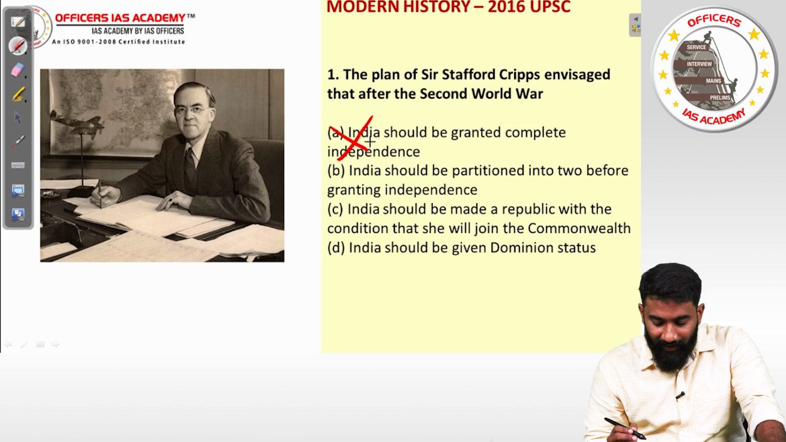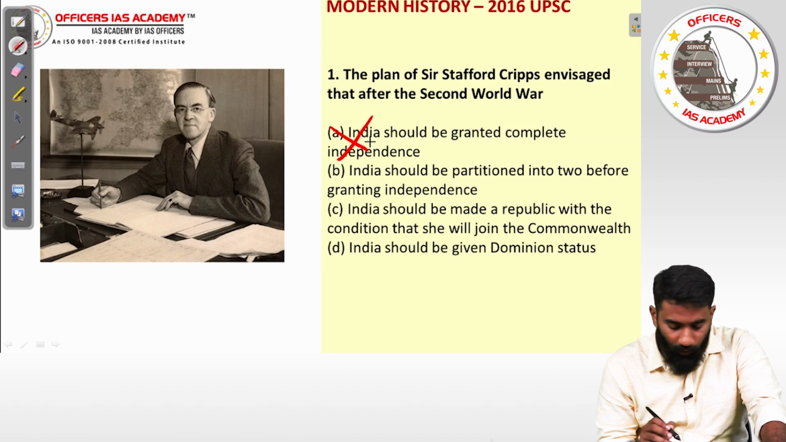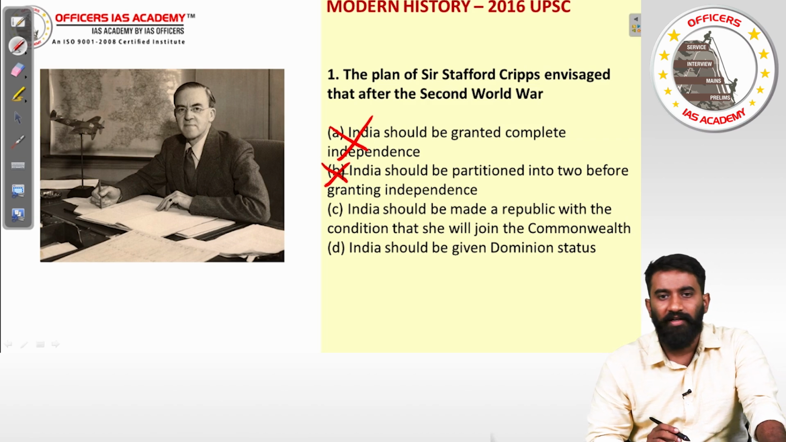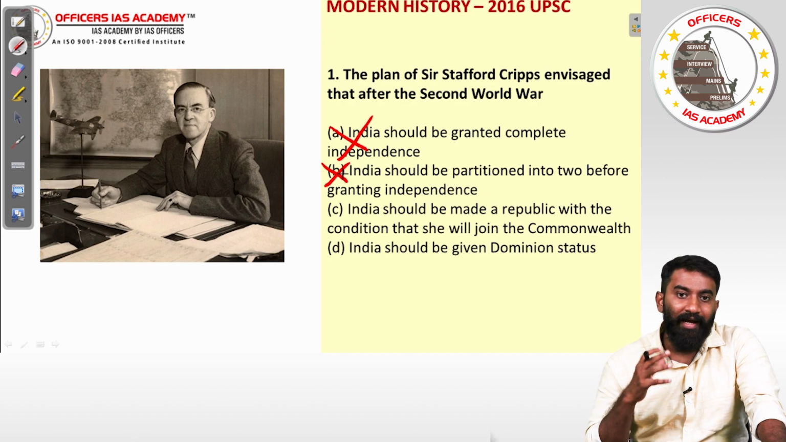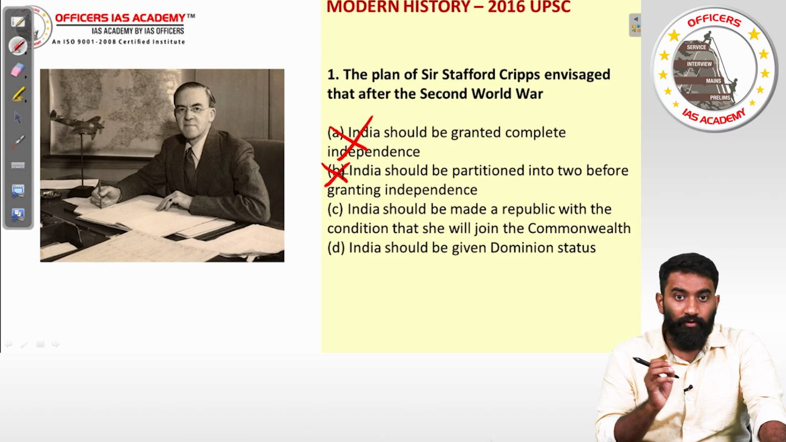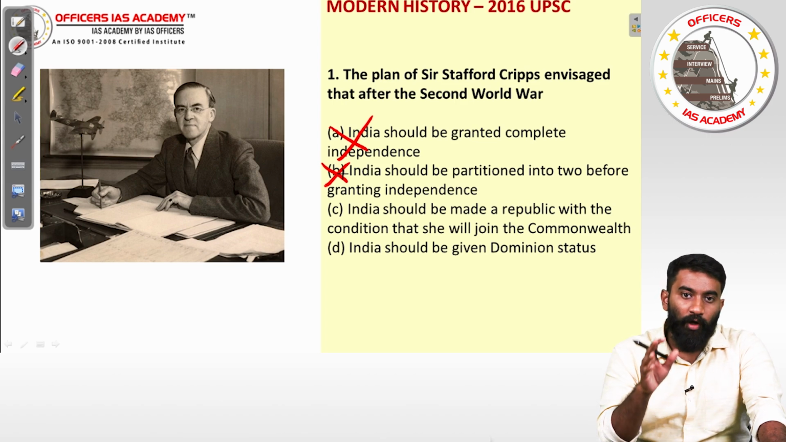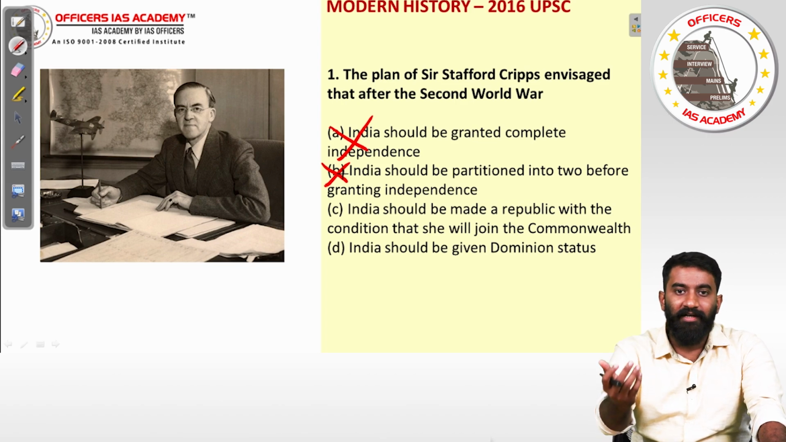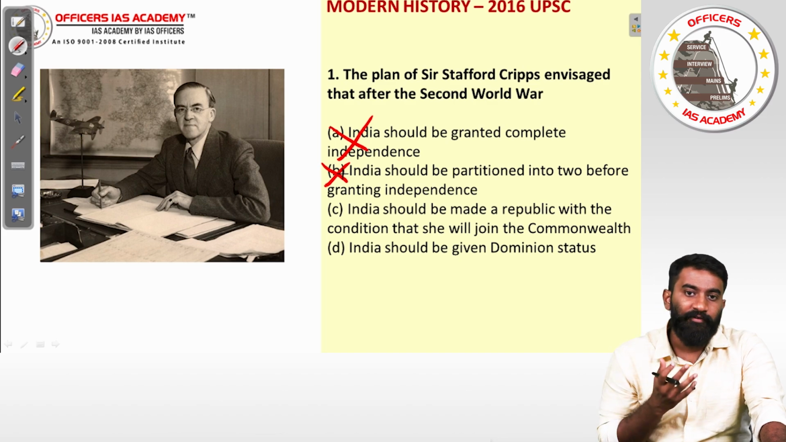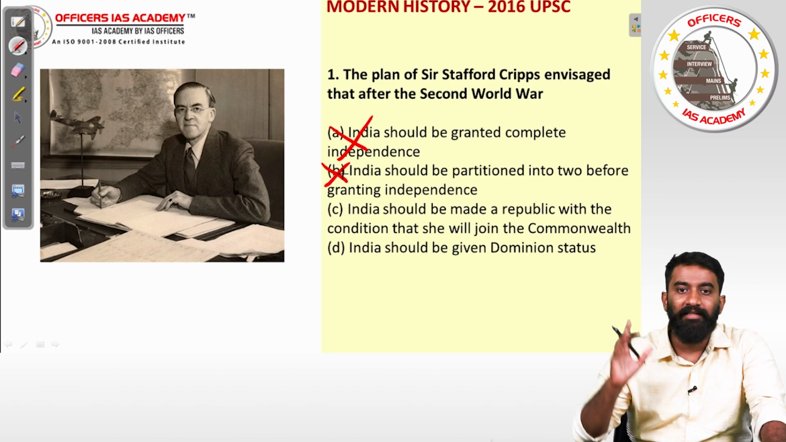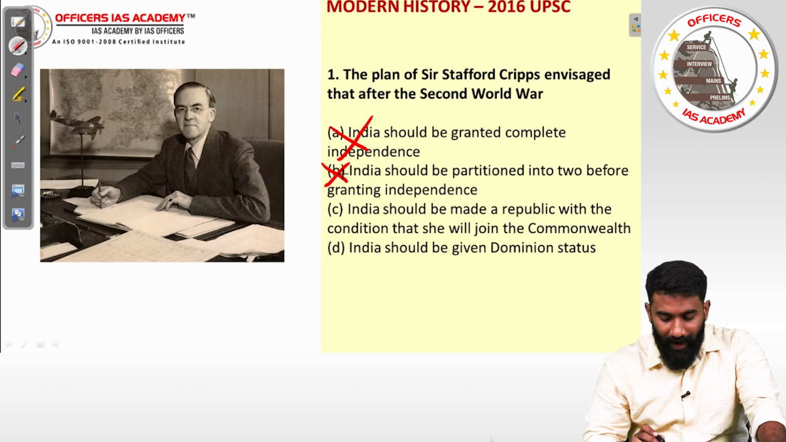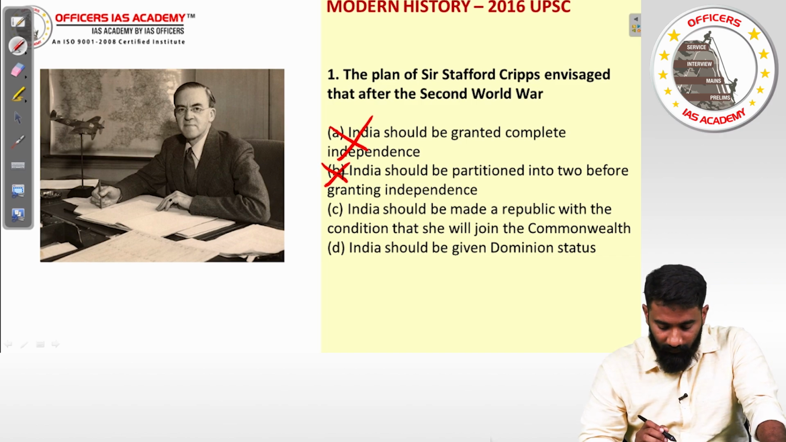India should be partitioned into two before granting independence. No, even partition was also not a topic of discussion at this point in time. They were still struggling to get the support of Indians for the war. So that's where their focus is. And they were promising that we will give certain things for India in return for the support of Indians in the Second World War. So therefore, partition was not something that they had in mind. They were not offering partition.